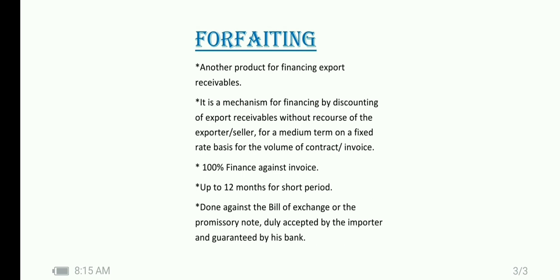Up to 12 months is called short period. These are done against the bill of exchange or the promissory note duly accepted by the importer and guaranteed by his bank. That's all for JIB. For CIB, there are some more 2-3 lines. I will cover it in the next one.